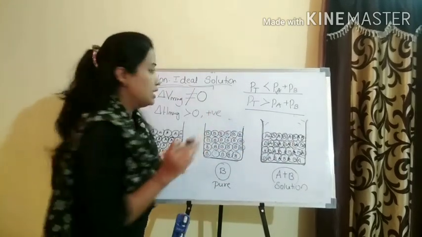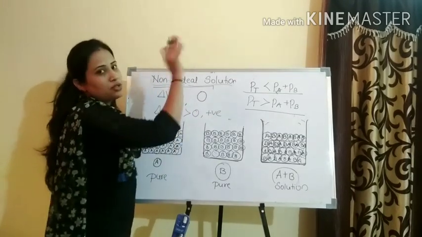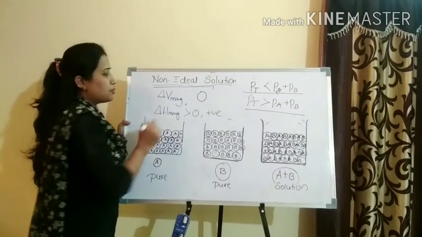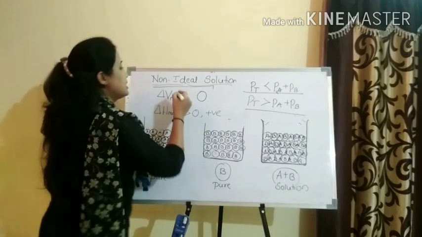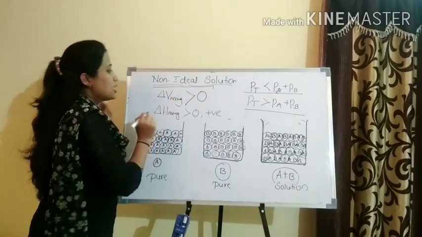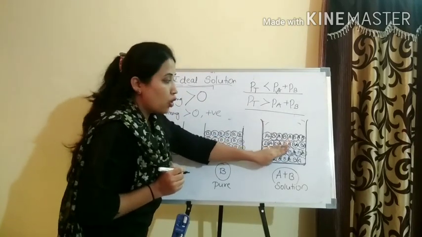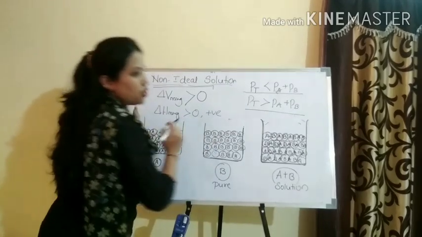That is for the ideal solution. For a non-ideal solution, either the volume increases or decreases. But in case of positive deviation, delta V upon mixing is greater than 0, which means the volume will increase upon mixing compared to the individual components.